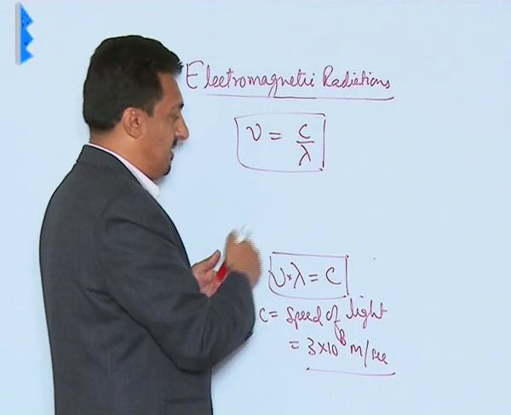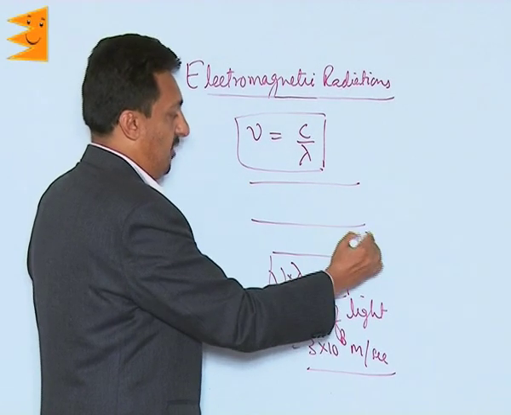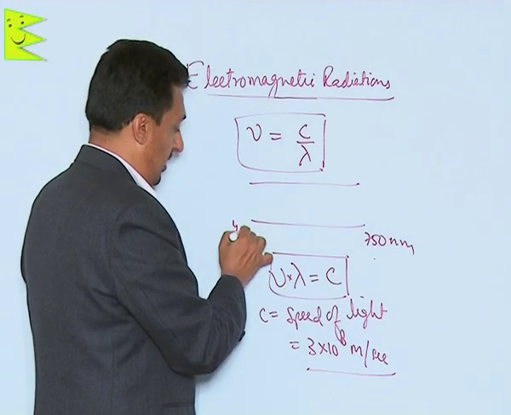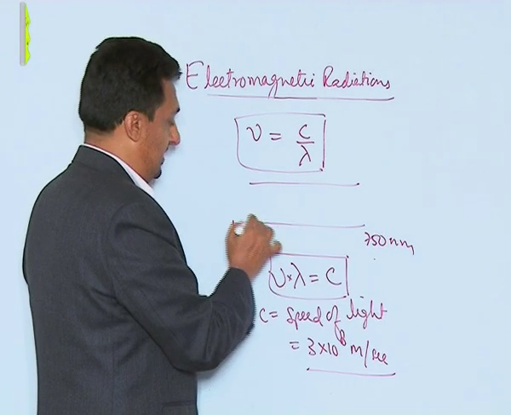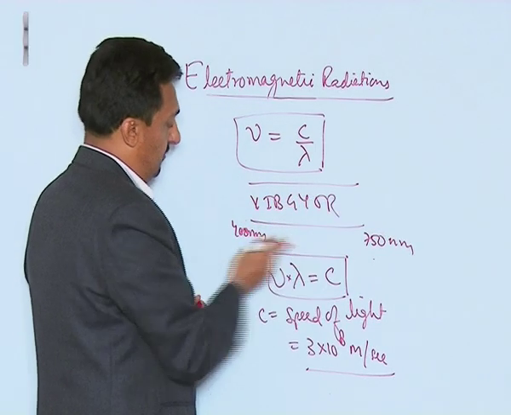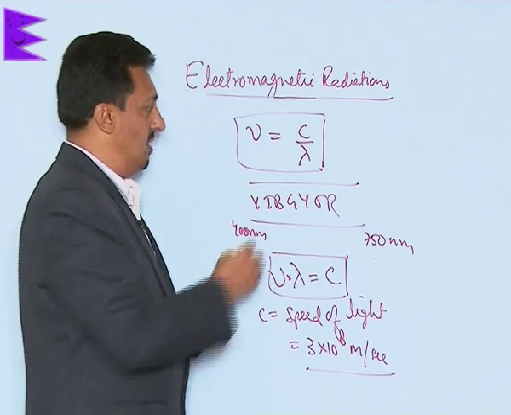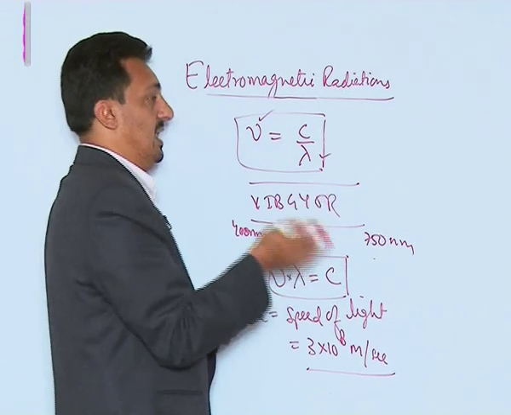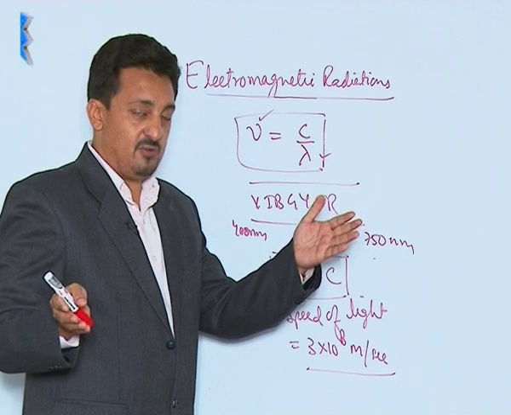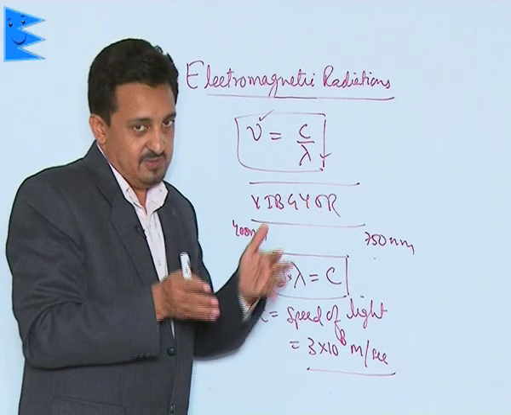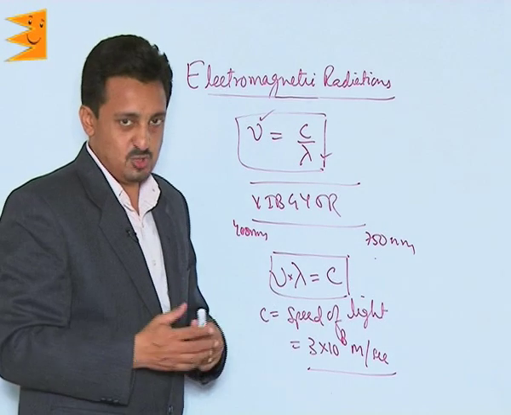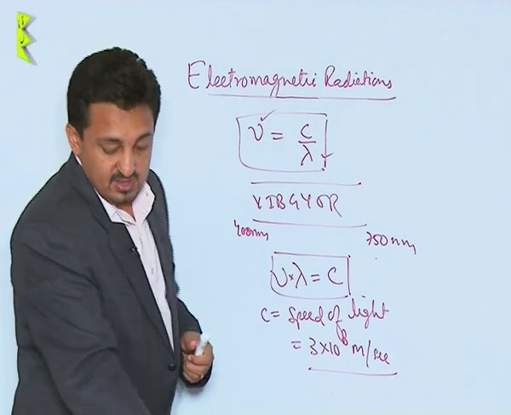That is why in the visible region we have the wavelength from 750 nanometers to 400 nanometers in case of your VIBGYOR. So these two terms are inversely proportional to each other. If we have a larger wavelength of any radiation, the frequency will be small. If the frequency is small, the wavelength is large. They are inversely proportional to each other.